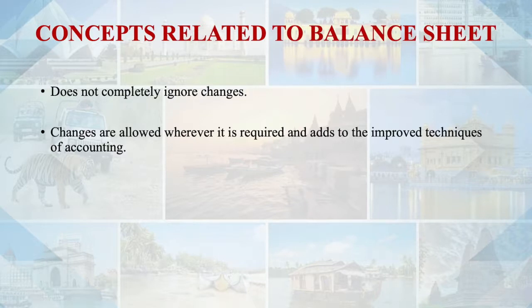So the consistency convention says that consistency should be applied and you should be consistent until and unless it is required to make the changes. But if the situation demands that the method should be changed, it is very much required as per the industry, other competitors in the industry, you have to make the change. It is for the betterment of your organization, then definitely you should make a change. But the change should be with a reason. Without any reason, you cannot make the changes.